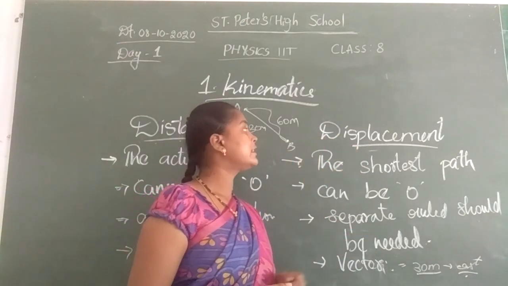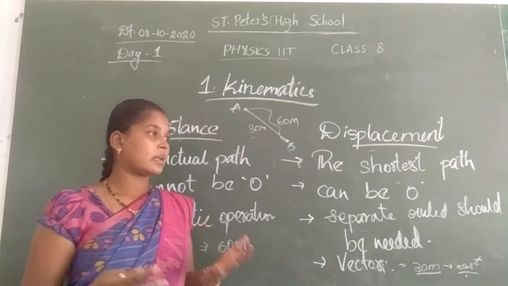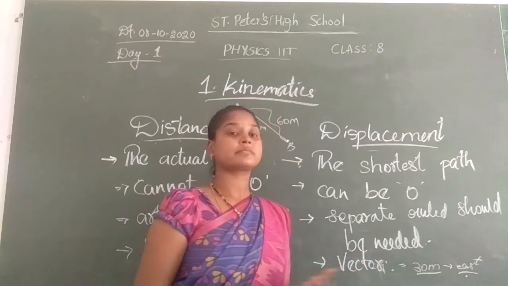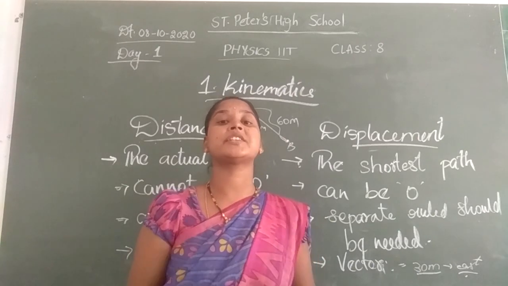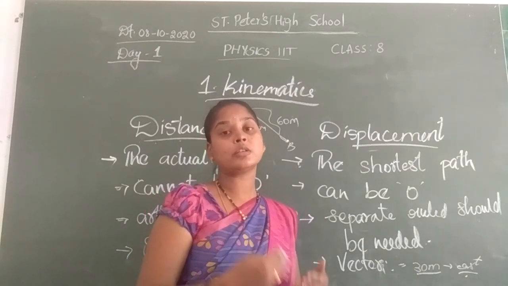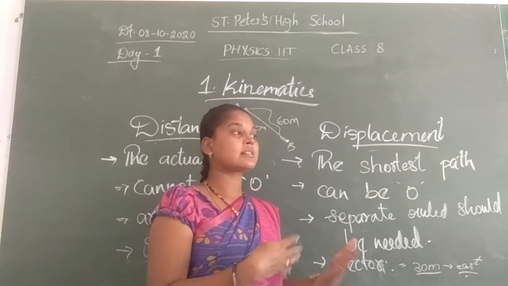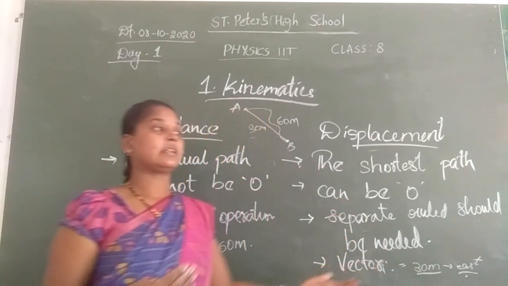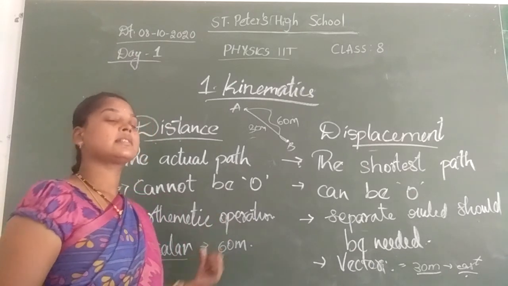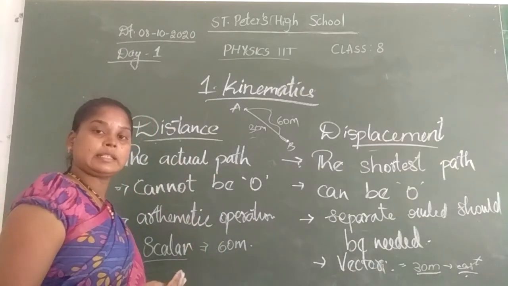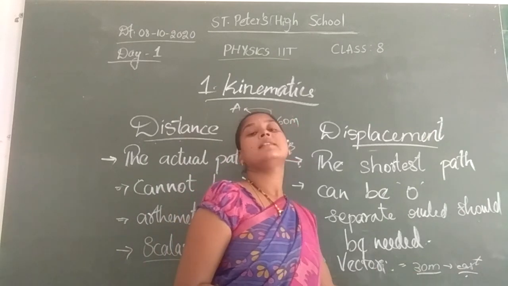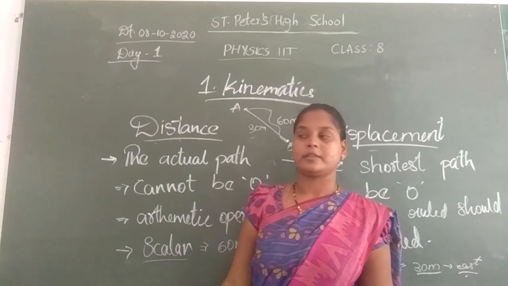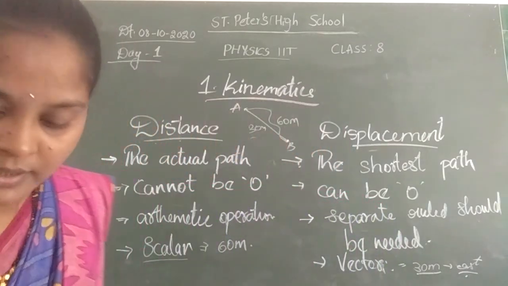Whereas for vectors, examples are velocity. We will learn about velocity later. Velocity comes under vectors because it shows some direction. Acceleration is moving forward or raising the speed. So all these things have direction. They are vectors. If they don't have directions, they are called scalars. Only magnitude, scalars. Both magnitude as well as direction, vectors. So displacement is a vector quantity, distance is a scalar quantity. Okay. Next topic is speed.